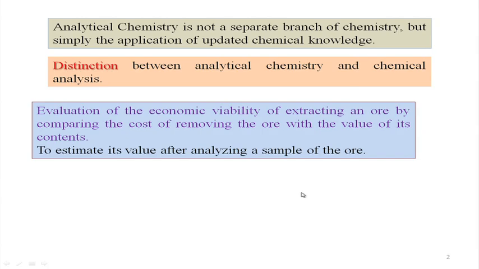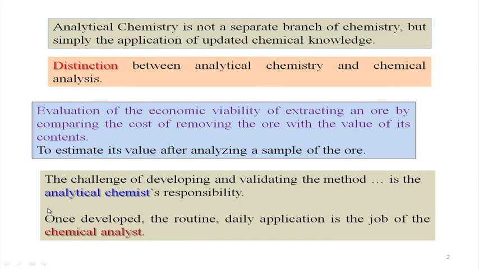The analysis of iron, carbon, nickel, or chromium, as I told you, is a standardized process, and people routinely do it. But if we make some new steel which contains tungsten or molybdenum, we have to go for a different methodology, a different technique or different instruments for this analysis.